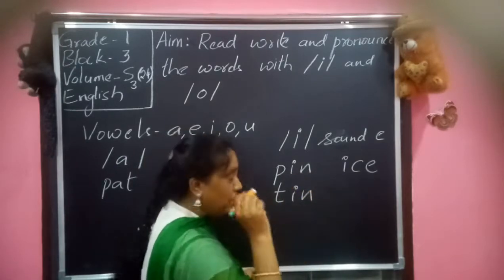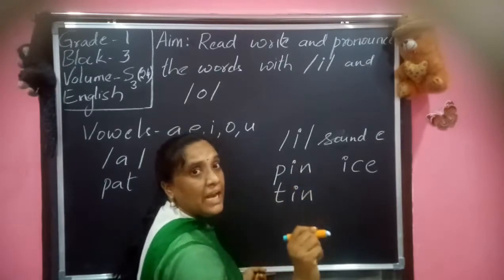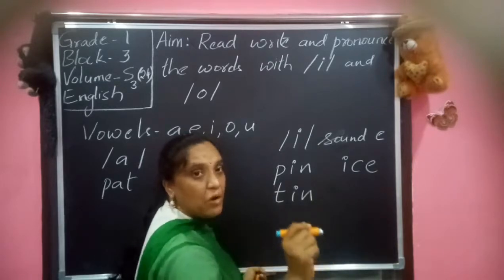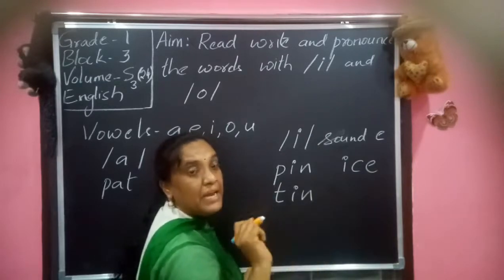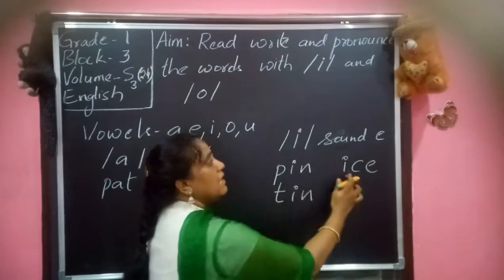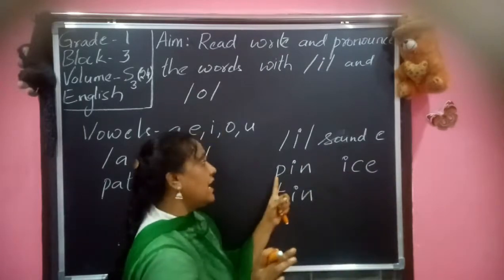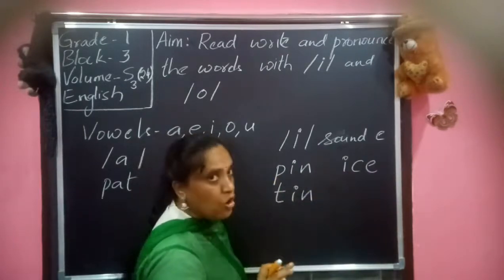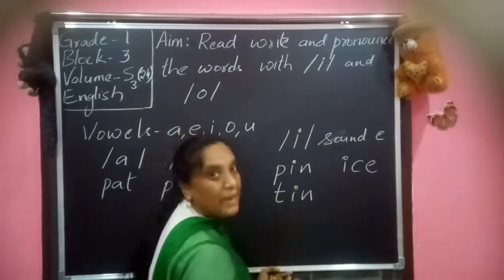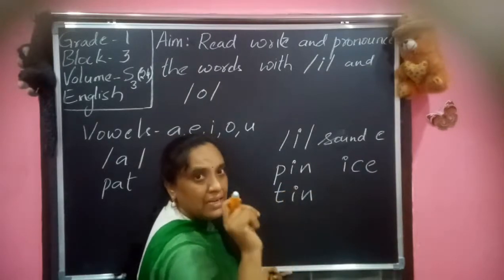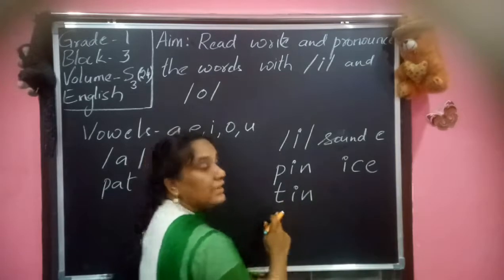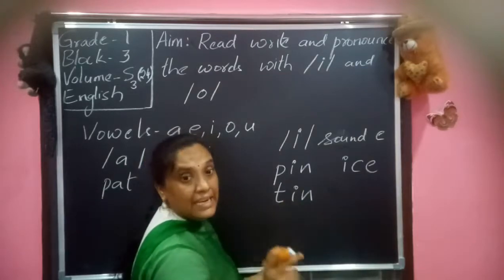If I pronounce it long, P. So I am giving E. I am not giving pie. P-I, pie. Normally, if I say pie, can I say it as pine? No. It is pin. P-I-N, pin. T-I-N, tin.